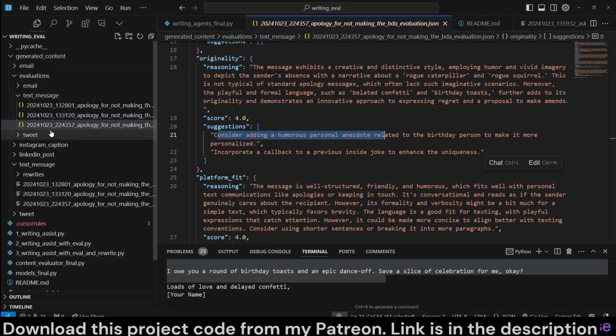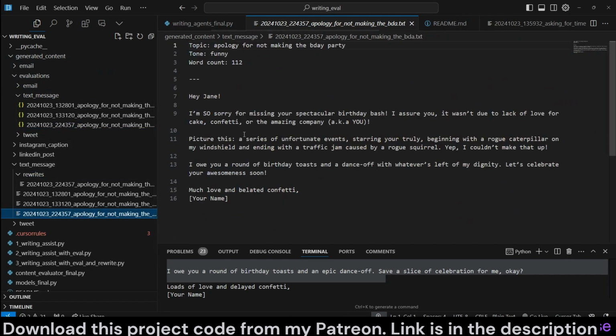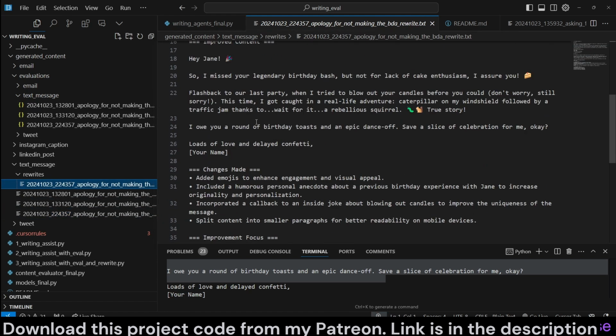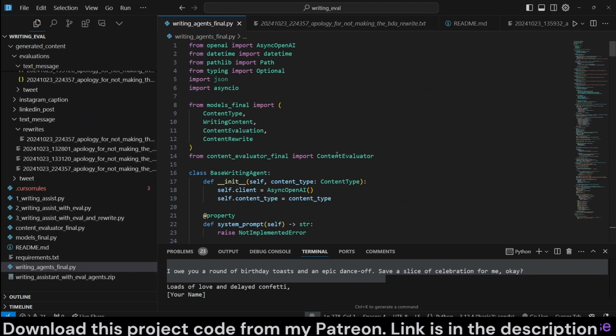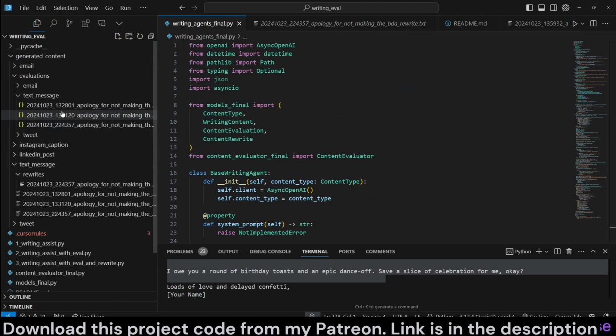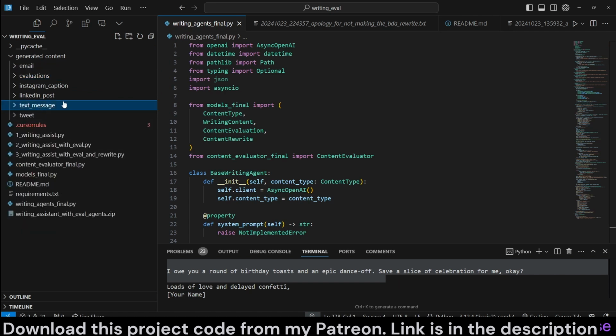If we go to the rewrite here, last one, series of unfortunate rewrite. Yeah, here, this one. "Flashback to our last party," for example, it added that anecdote. So this is great. You can use it to generate emails, text messages, Instagram captions, and such and so. You can actually modify it to have more content. So let's begin by reviewing the code.